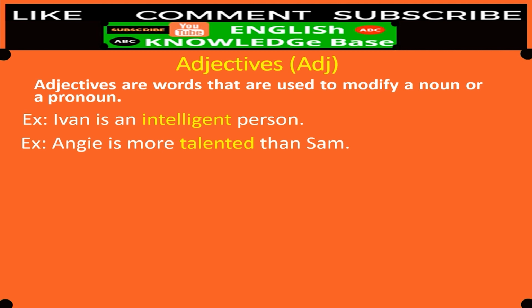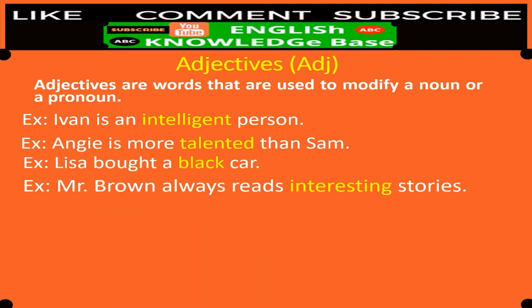Angie is more talented than Sam. Who is more talented? Angie. So here in this sentence, we just defined Angie with the word talented. Talented is an adjective in this sentence. Lisa bought a black car. What kind of car? A black car. So here this color black defines the car. So here black is an adjective.